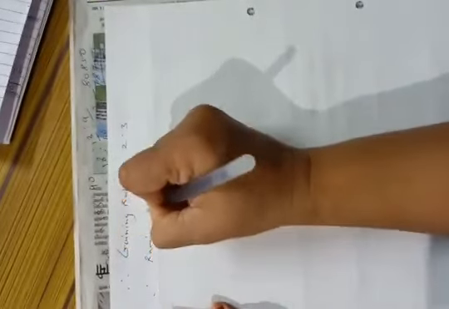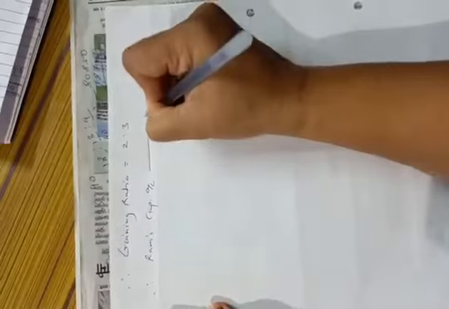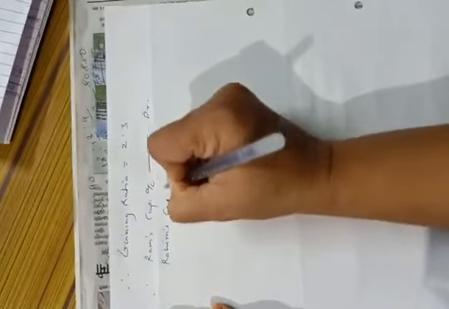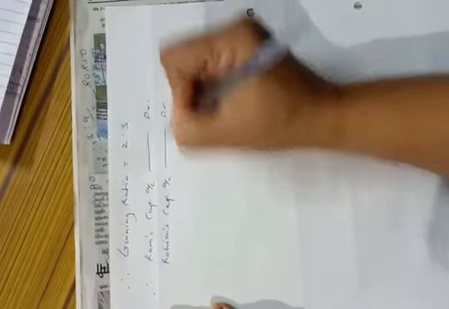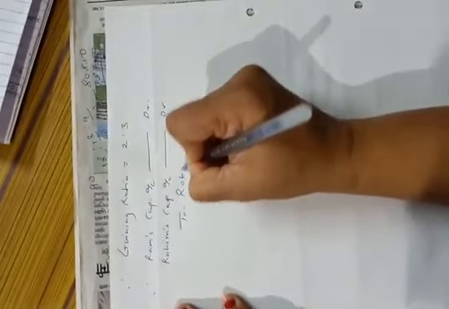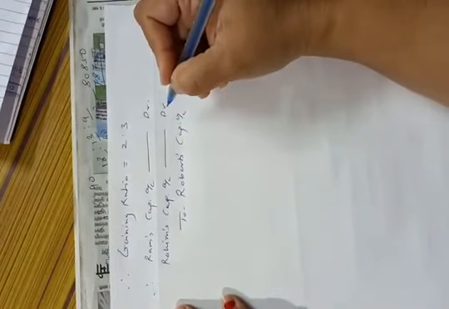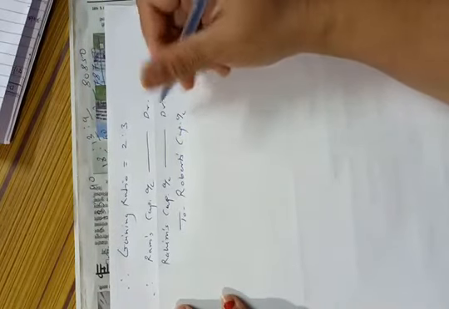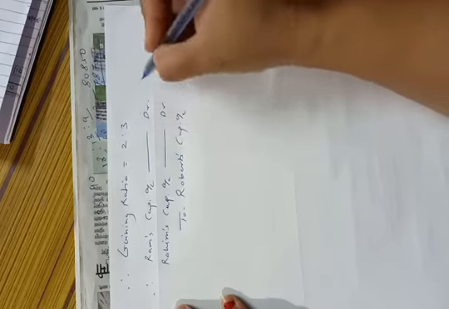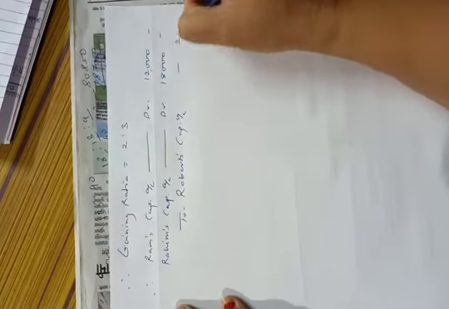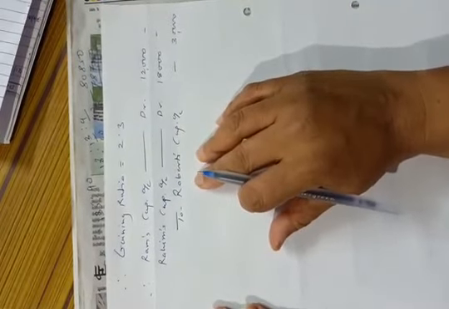So the entry will be Ram's capital account debit, Rahim's capital account debit, to Robert's capital account. The total amount of 30,000 will be distributed between these two in the ratio of 2:3. So distribution will be 12,000 and 18,000. So we'll pass this entry for goodwill in the problem.